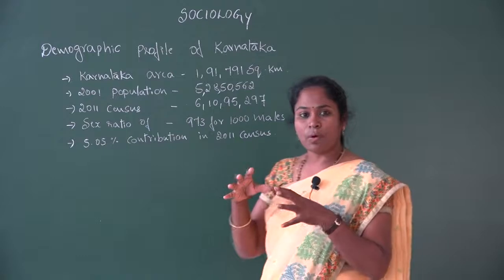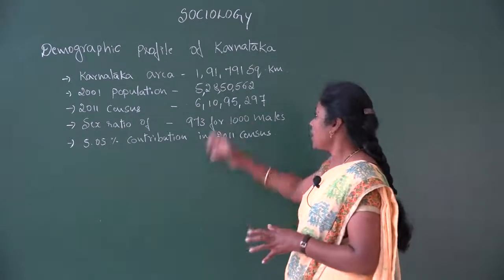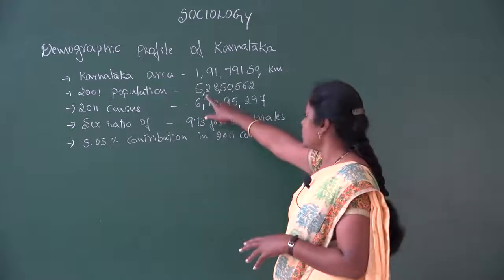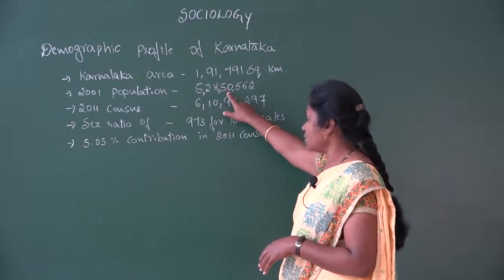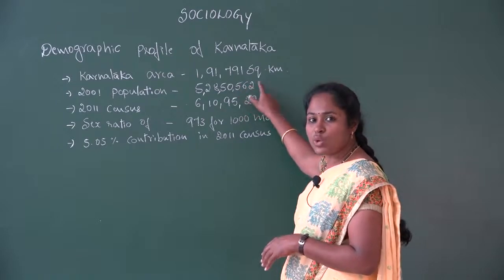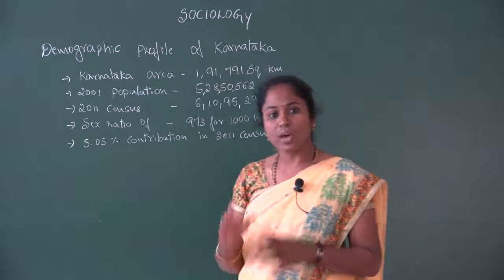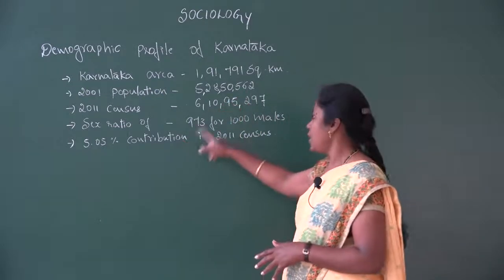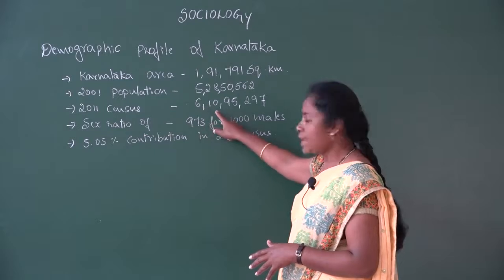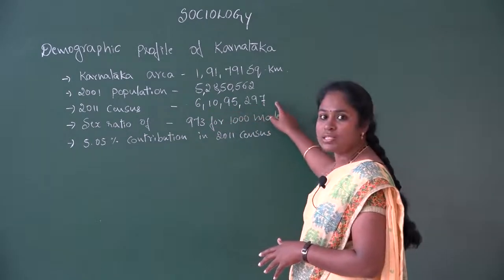According to the 2001 census, the population of Karnataka is nearly 5 crores 28 lakhs 50,562. And according to the 2011 census, it is 6 crores 10 lakhs 95,297.